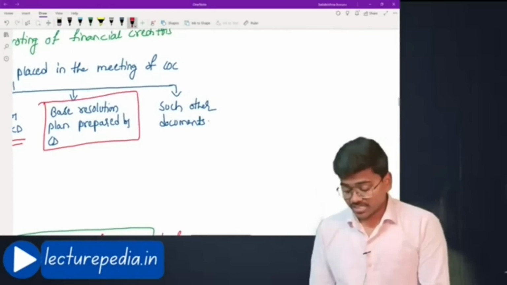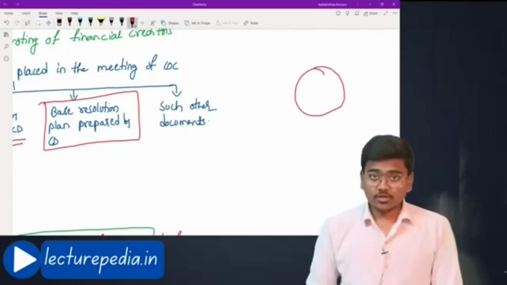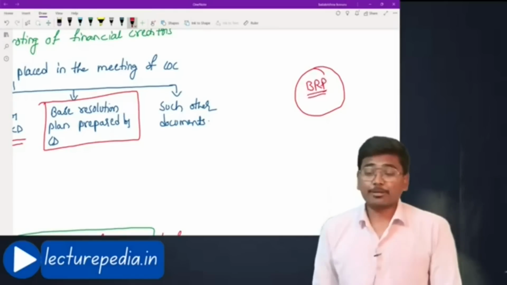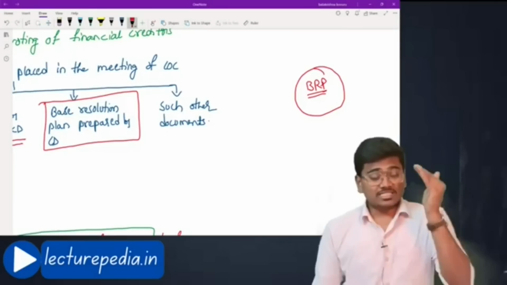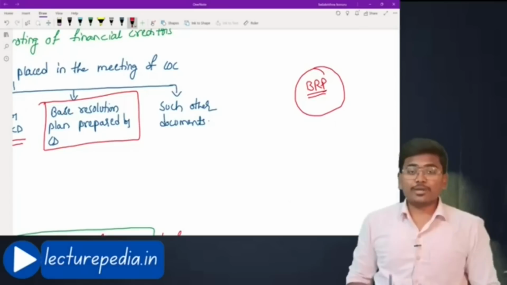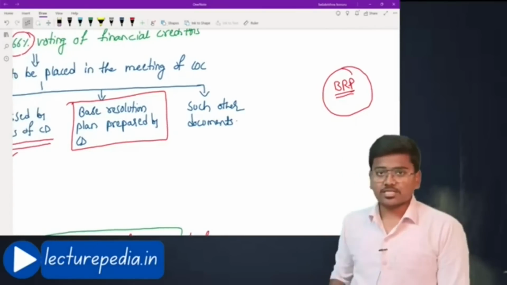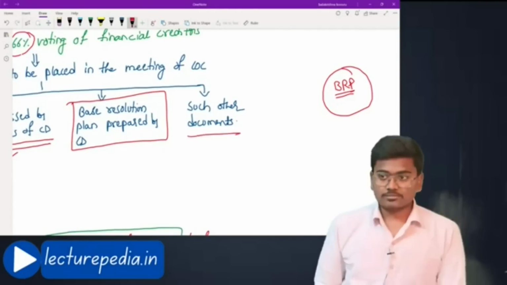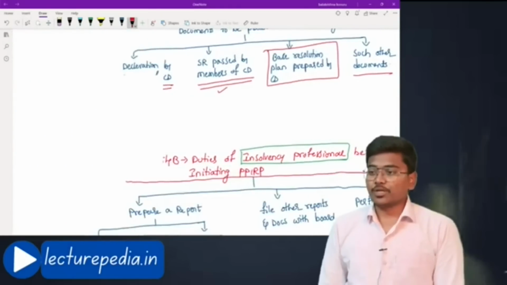See, I have told you that everything will be pre-packed. So, corporate debtor only will prepare base resolution plan. We will be calling it as BRP. Base resolution plan will be prepared by corporate debtor only. Okay, in the CIRP, resolution plan will be prepared by resolution applicants, but here resolution plan will be prepared by corporate debtor only. However, we'll discuss this resolution plan later, and at that time you will be able to understand it clearly. And such other documents must be presented to the financial creditors for taking their approval.